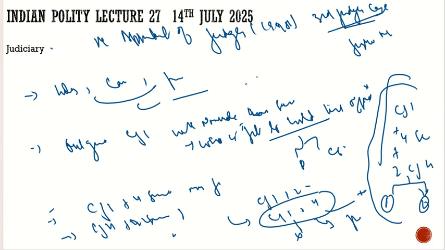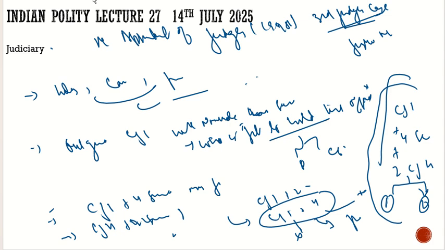So with respect to the collegium system, again I will reiterate here that the collegium system in itself is not mentioned anywhere in the Constitution, and it was brought in majorly to overcome the vacancies, and also to ensure the independence of the judiciary. Now let's have a look at the independence of the judiciary. What does the Constitution say? About the appointment of the judges, I think everything is clear.